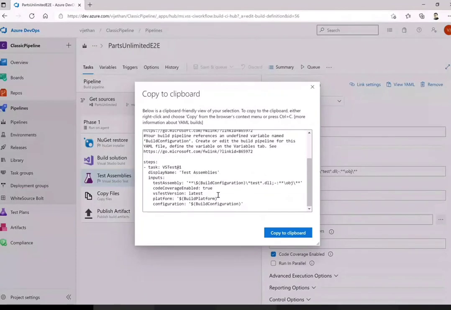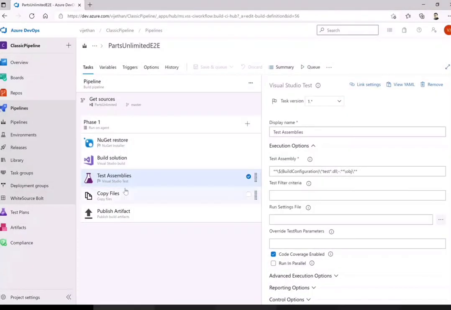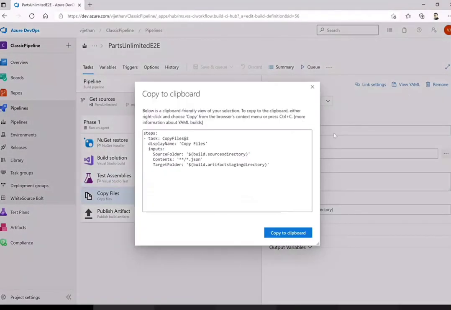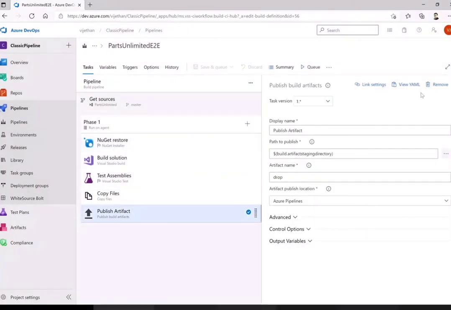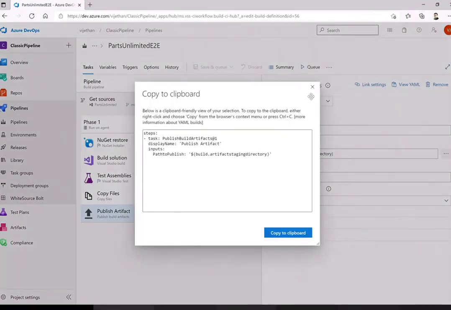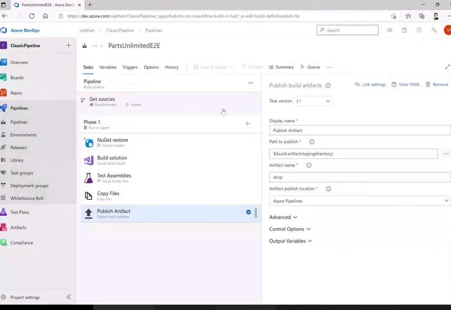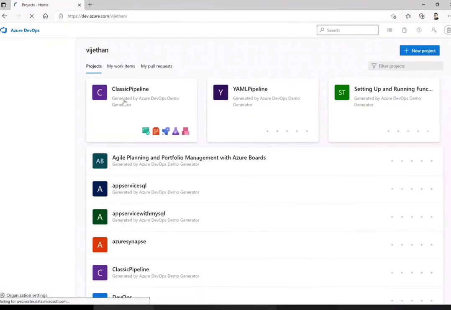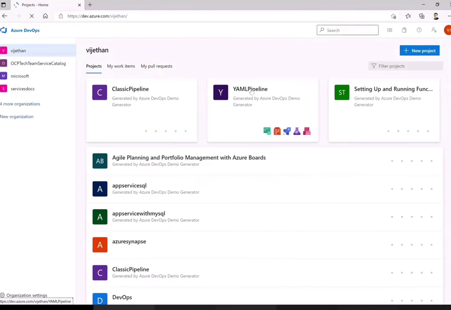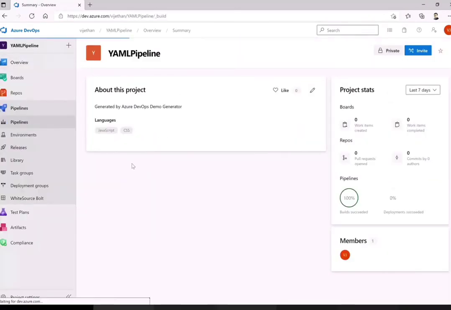Okay, just this particular task, because I only need this. So depending upon your expertise, slowly I think you will move from the classic world to a YAML world if you are very good on coding. Otherwise, stick to the basics of how you have been pulling. Otherwise, look and feel, as I said, this is more towards UI, that is to code, that is the only thing. Coming back to the YAML pipeline, as the pipeline is being run now,